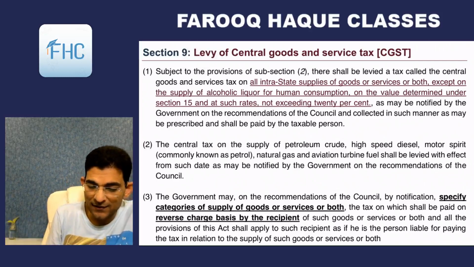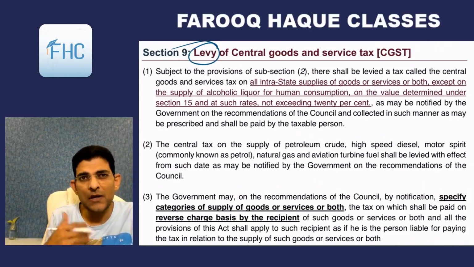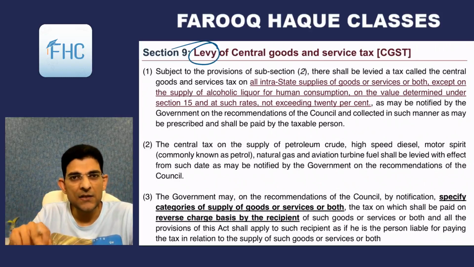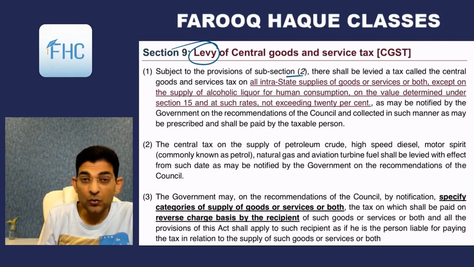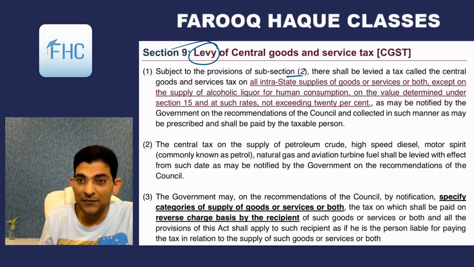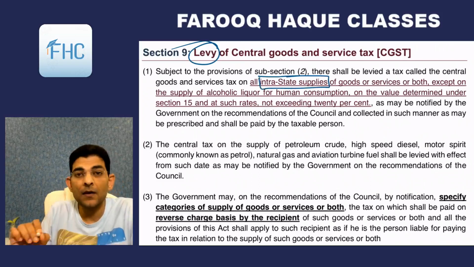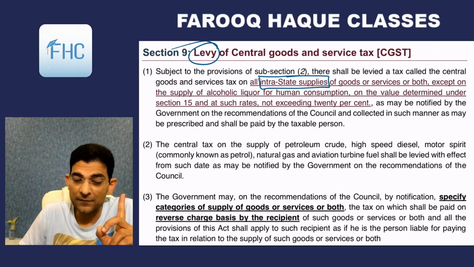So it says levy of CGST, and similarly you will have sections in SGST, UTGST as well as IGST. Subject to provisions of subsection 2, means subsection 2 will override subsection 1. There shall be levied a tax called the CGST, Central Goods and Services Tax, on all intrastate supplies. In case of interstate, they will go under the IGST Act.